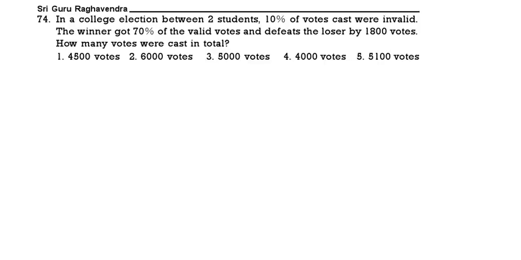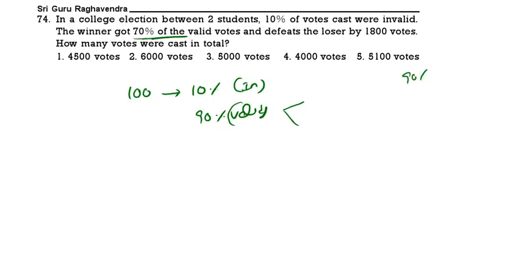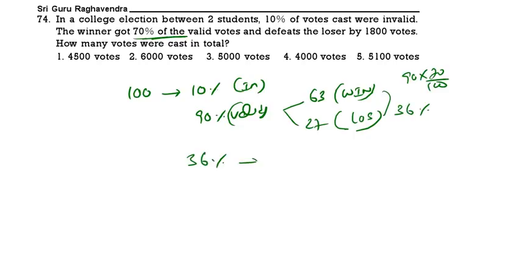In a college election, there are two students. 10% of the votes were invalid. The winner gets 70% of the valid votes and defeats the loser by 1800. How many votes were cast in total? Out of 100, 10% are invalid, so 90% are valid. Out of 90, the winner gets 70%, which is 63. The loser gets 27. The difference is 36. So 36% is 1800.